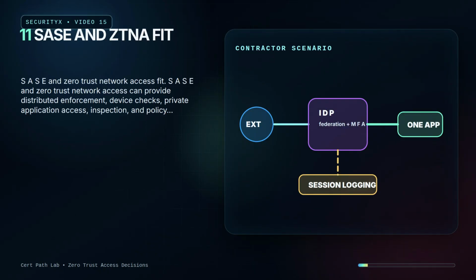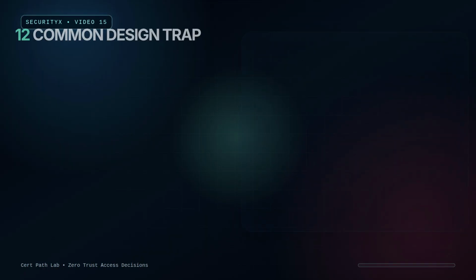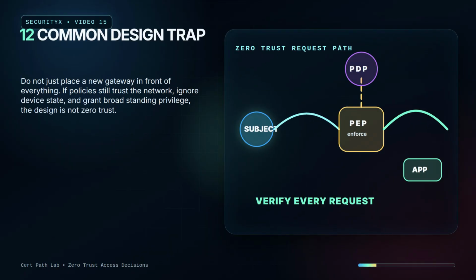SASE and Zero Trust Network Access fit. SASE and Zero Trust Network Access can provide distributed enforcement, device checks, private application access, inspection, and policy consistency for remote users. Common design trap. Do not just place a new gateway in front of everything. If policies still trust the network, ignore device state, and grant broad standing privilege, the design is not zero trust.